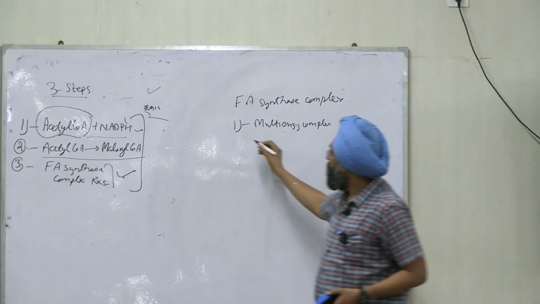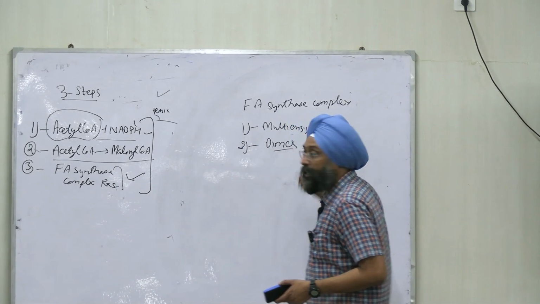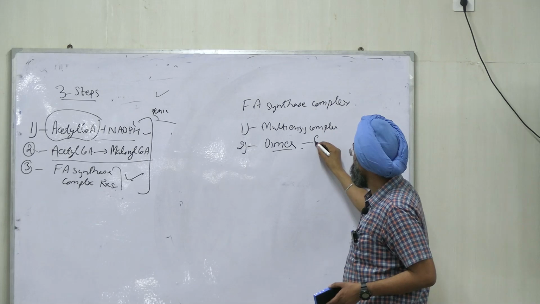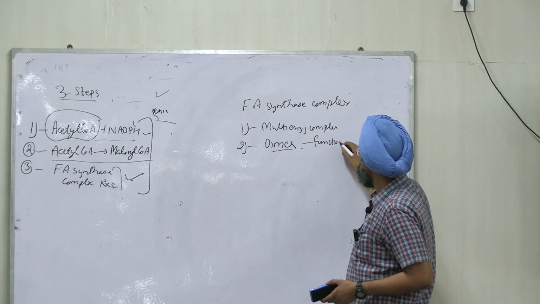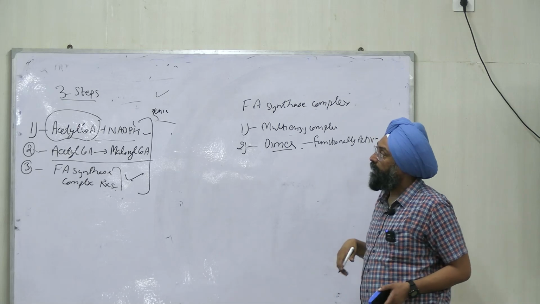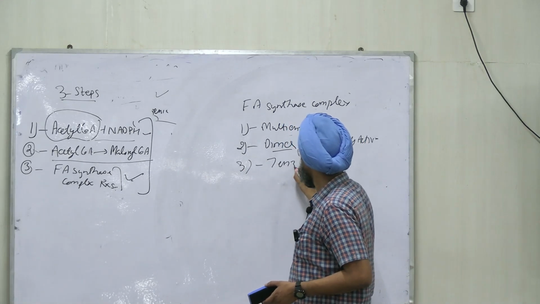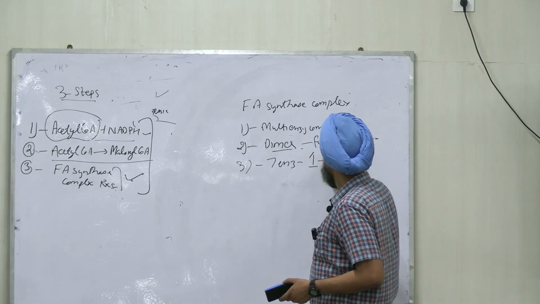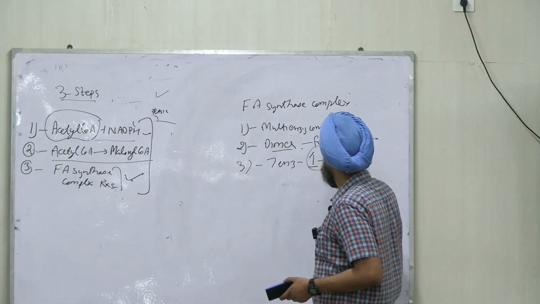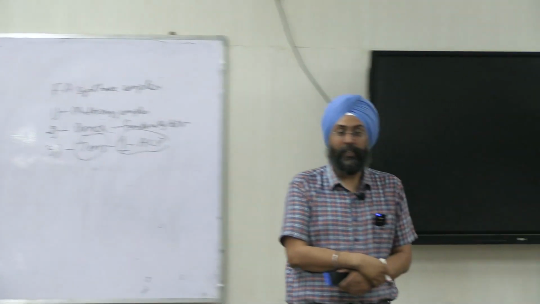And it is in the form of a dimer, and the dimer is only functionally active, right? And there are 7 enzymes and 1 acyl carrier protein, right?